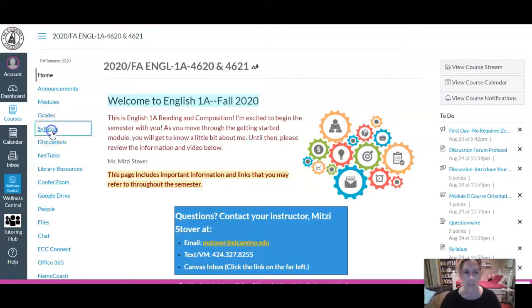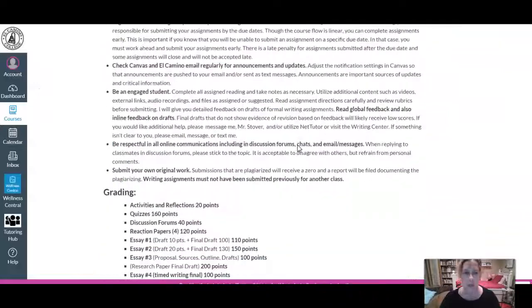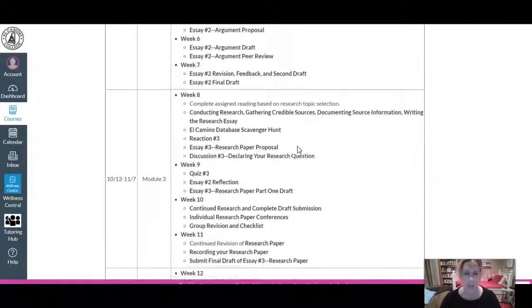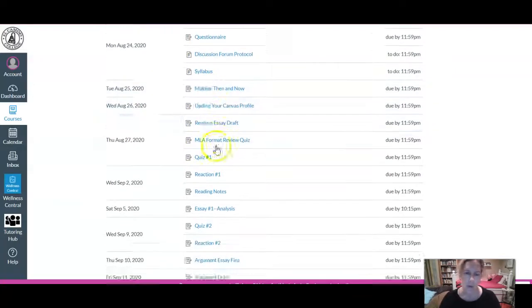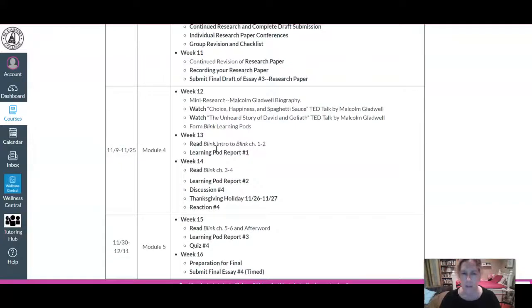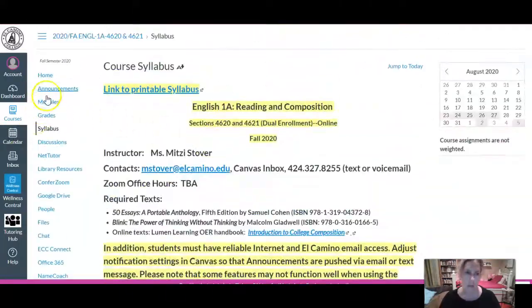This syllabus link is a little different than the one I showed you before. It has all the same information, but if you scroll all the way down the page, it gives you the syllabus that is generated by Canvas, and so this shows you upcoming assignments by date, so you can see you've got a few things due on the first day of school and so forth. So you can kind of get a good idea of what's coming up by clicking on the syllabus link over here on the left of the page.